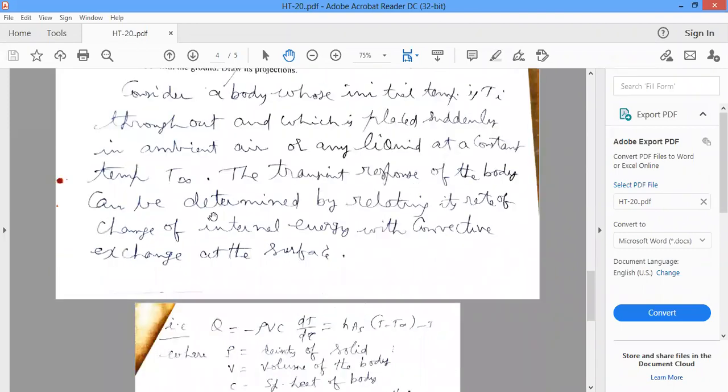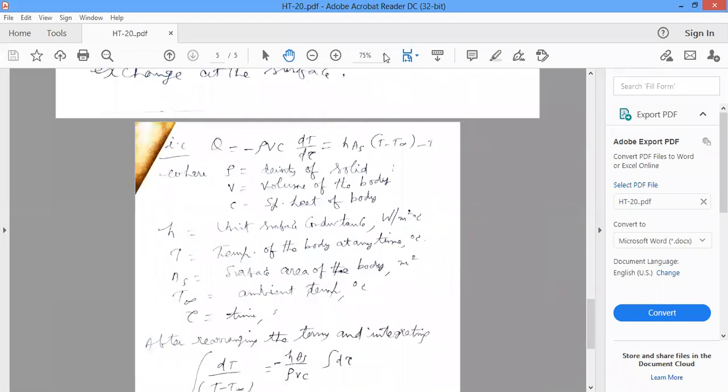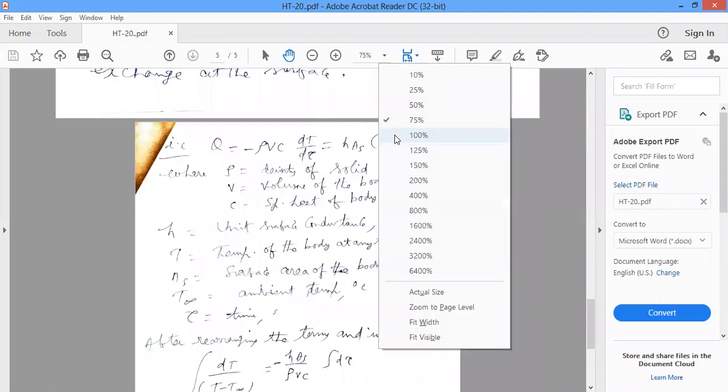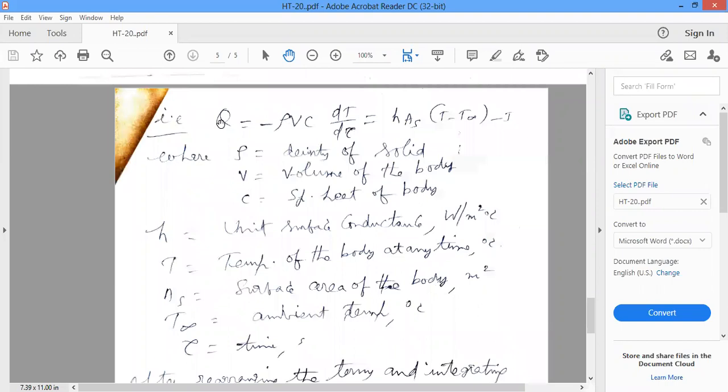So the transient response of the body can be determined by relating its rate of change of internal energy with convective exchange at the surface. Here the rate of change of internal energy is equated to convective exchange at the surface.